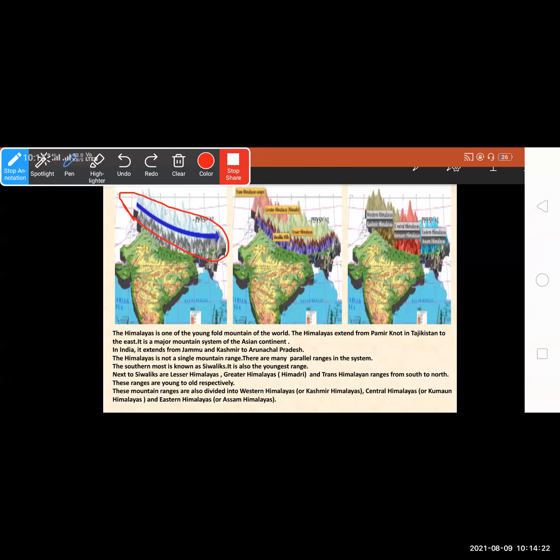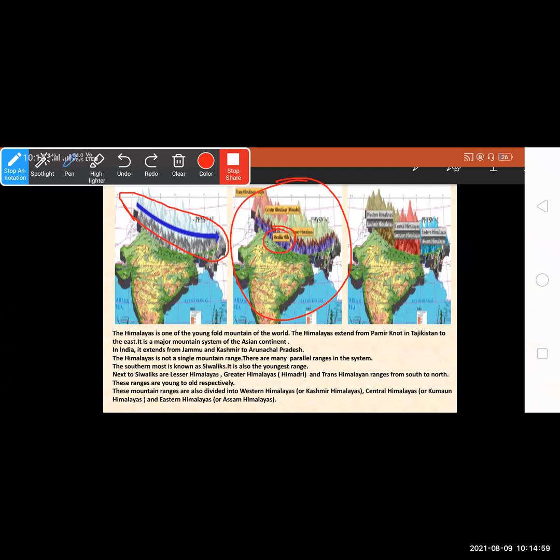The Himalayas are not a single mountain range. There are many parallel ranges in the system, which means it includes many smaller hills. The southernmost is known as Shivalik. Here you can see the Shivalik Hills. It is also the youngest range.